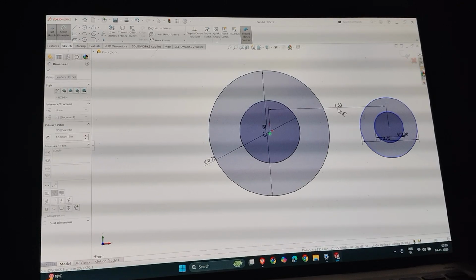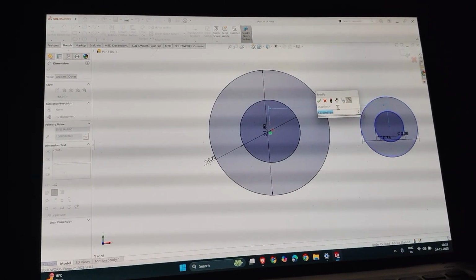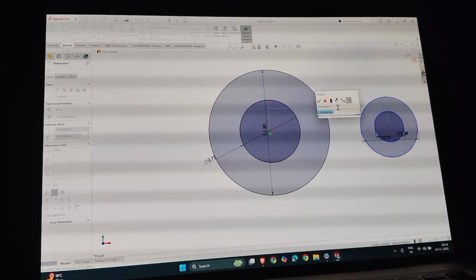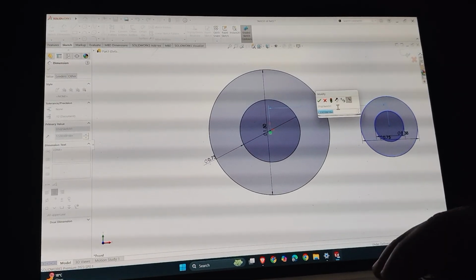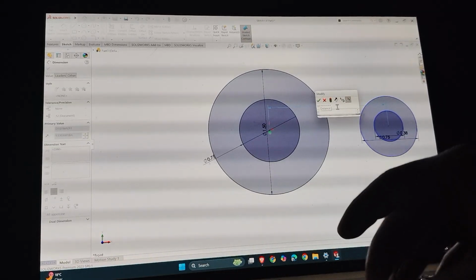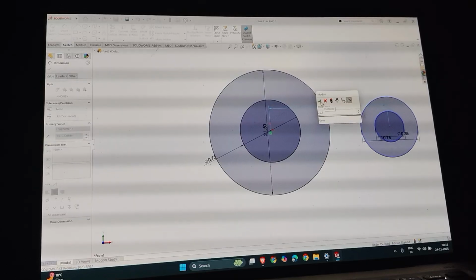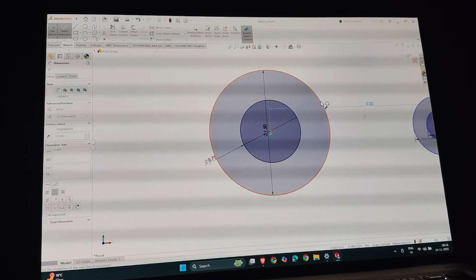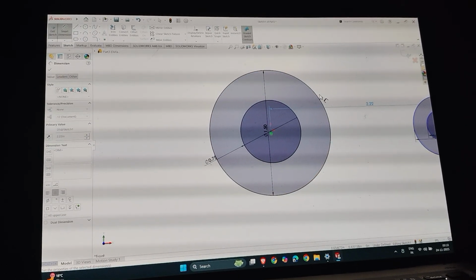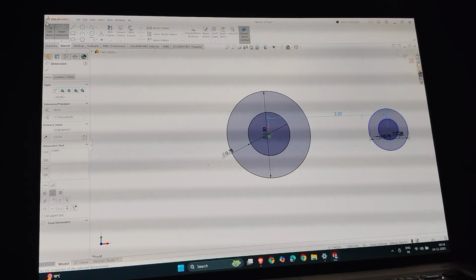The distance between them is, wait, I have to check. 2.2, 2.2. Dimensioning is very important actually. Okay, 2.2 inches.